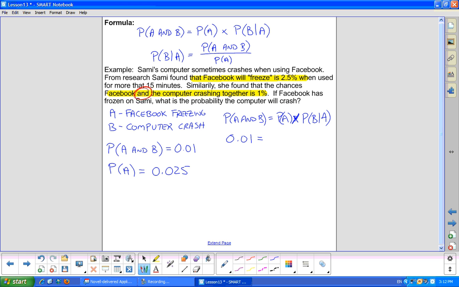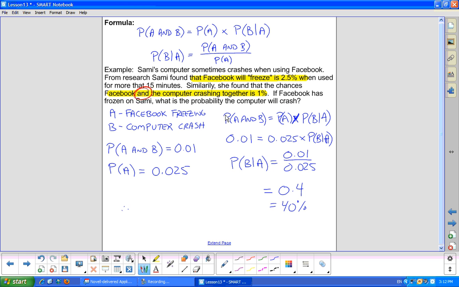The probability of event A is 0.025. And we're looking for the probability of event B occurring given A. So we're just going to rearrange this formula to solve, using your algebra rules from grade 9. And when you punch that through the calculator, 0.01 divided by 0.025, that's 0.4 or 40%.